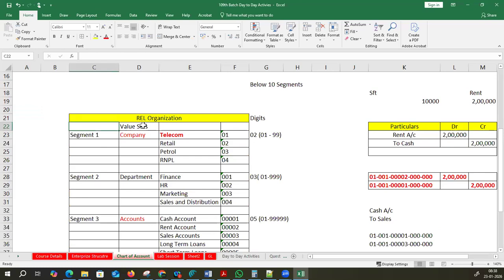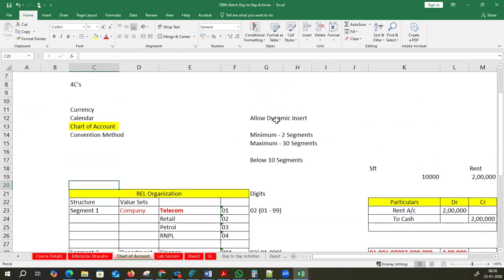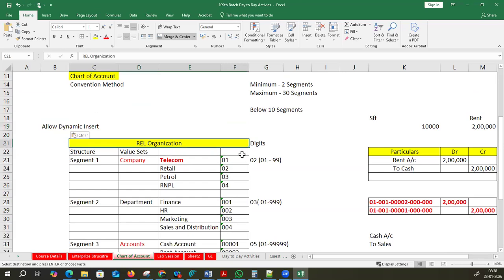Structure. Structure is this one. Structure instance. In structure instance, allow dynamic insert will come into picture. And then finally value set values. These are values. Okay. Step by step we'll move on.